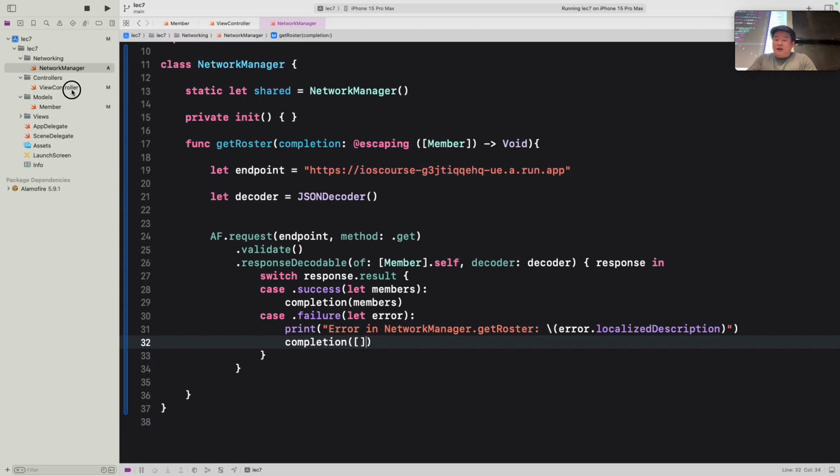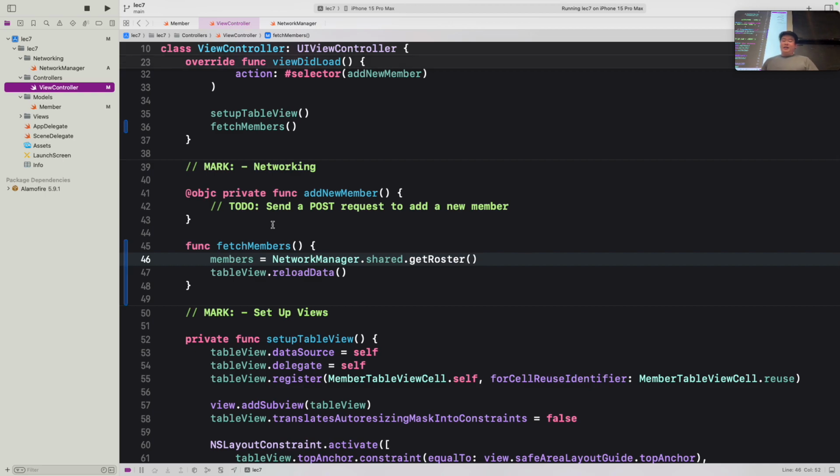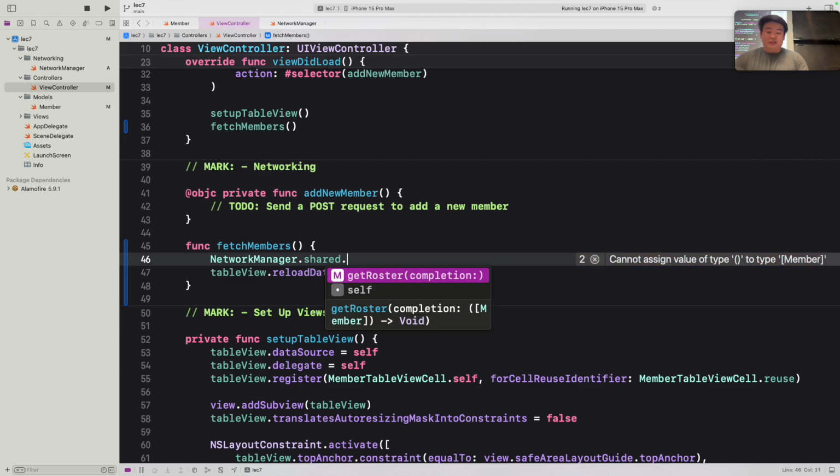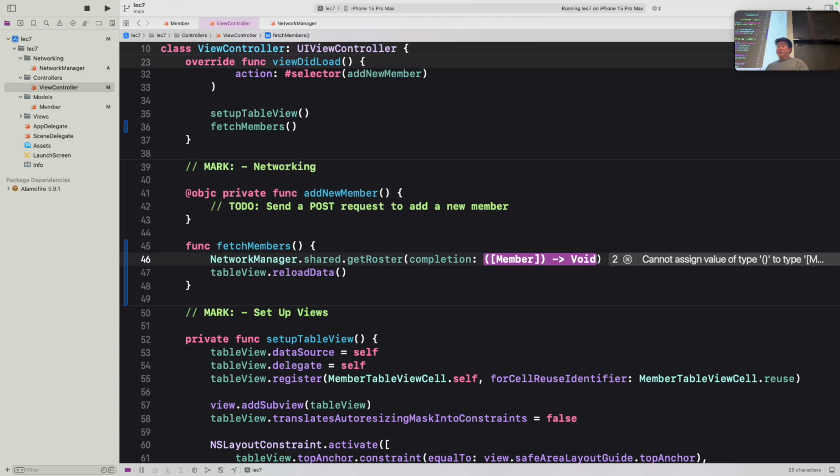Okay, so now if we go back to the view controller, we have a few edits that we want to make to this original fetch members function. Since NetworkManager.getRoster is not actually returning anything, we don't need to set members directly to it. What we can do is go back here and call .shared.getRoster. And you can see that this time we have this parameter called completion that takes in this function that takes in members and returns void.